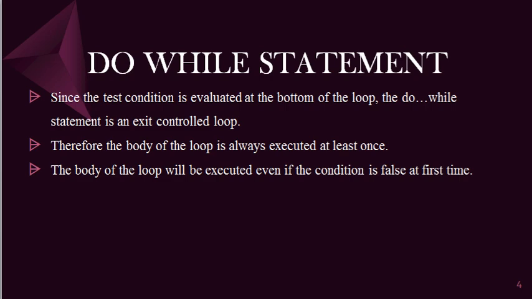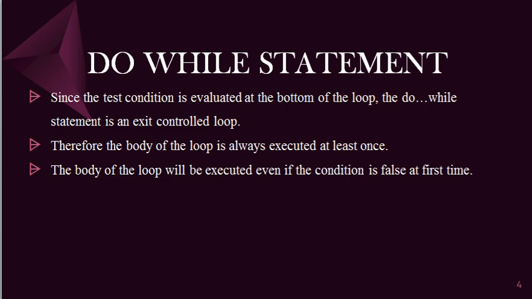Only after that it will check the condition. Therefore the body of the loop is always executed at least once, even if the condition is false at first. So that is the speciality of do while statement.